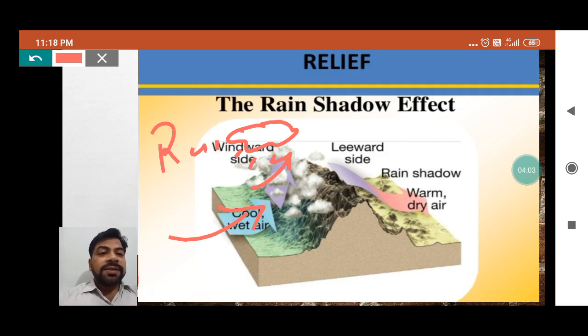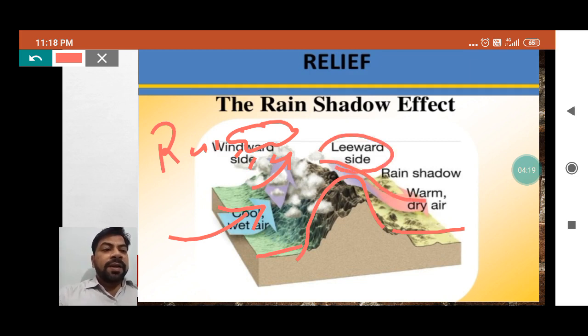On the other hand, you can see that between this flat land and this side of land, one mountain is there in between. This mountain is working like a barrier. The slopes of this mountain are the leeward side. Now understand, when this cool and wet air rises with the help of wind, on the other side you can see warm and dry air rising up.